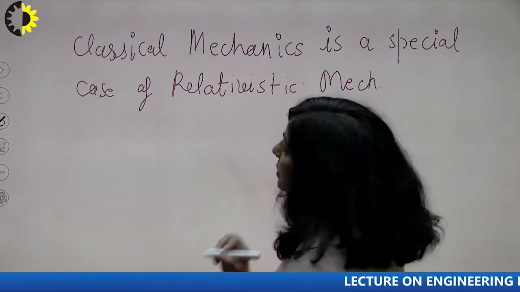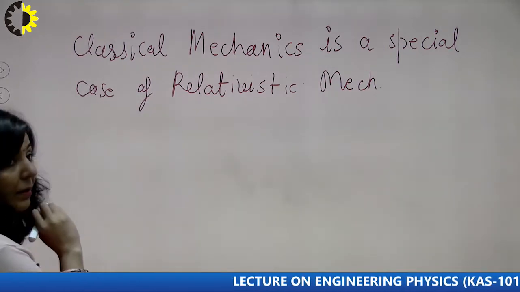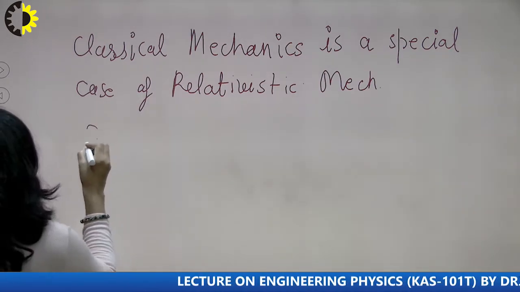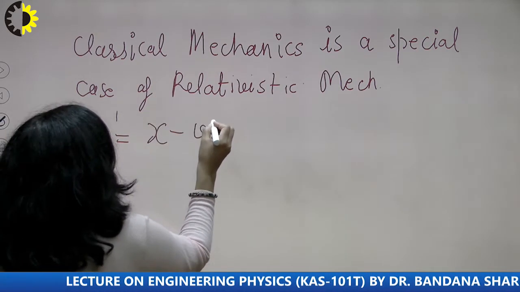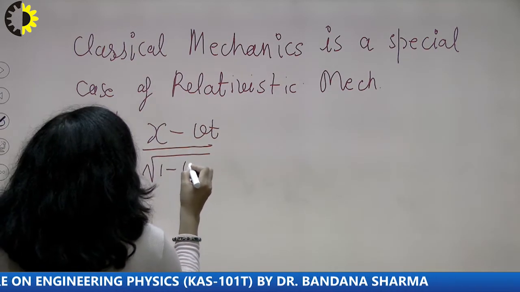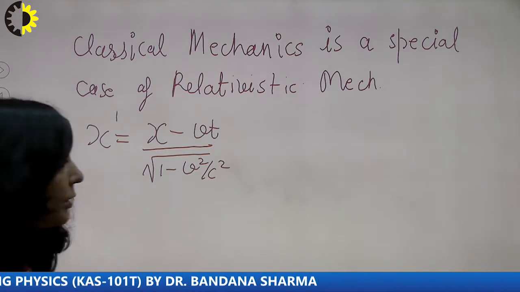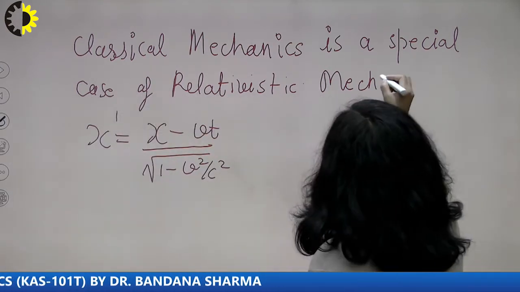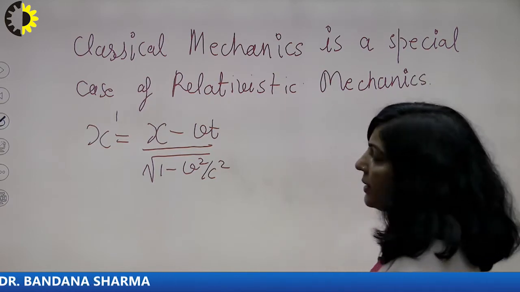So for this, we are taking these Lorentz equations. What are the Lorentz equations? x dash is (x minus vt) upon root of (1 minus v square upon c square). This is your transformation equation along the x-axis if the direction of motion is along the x-axis.